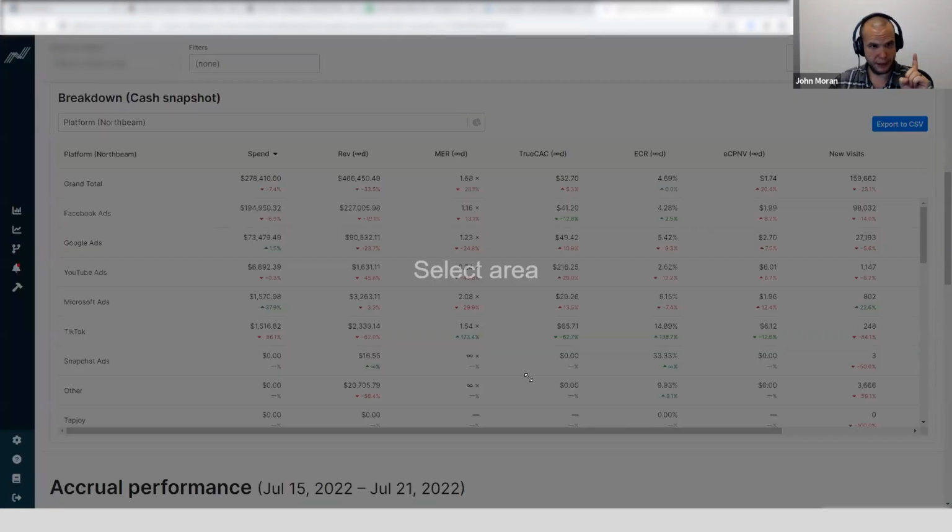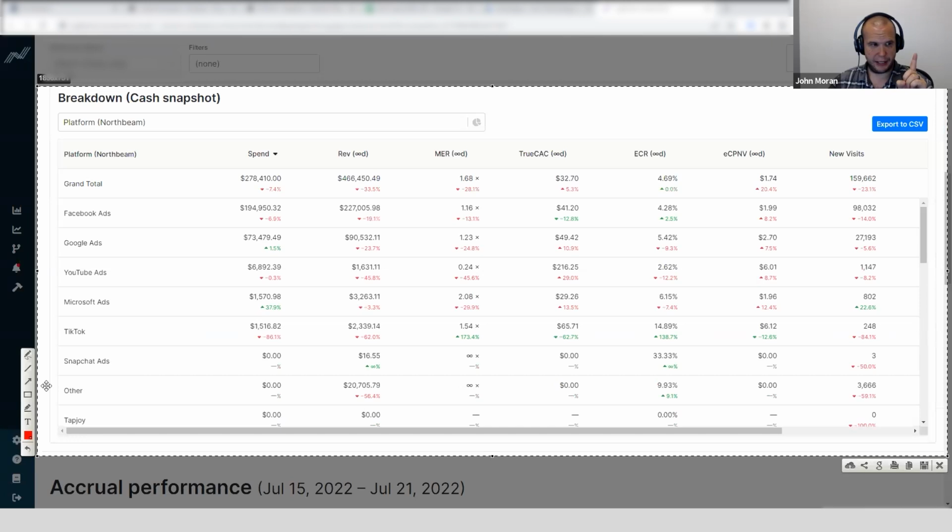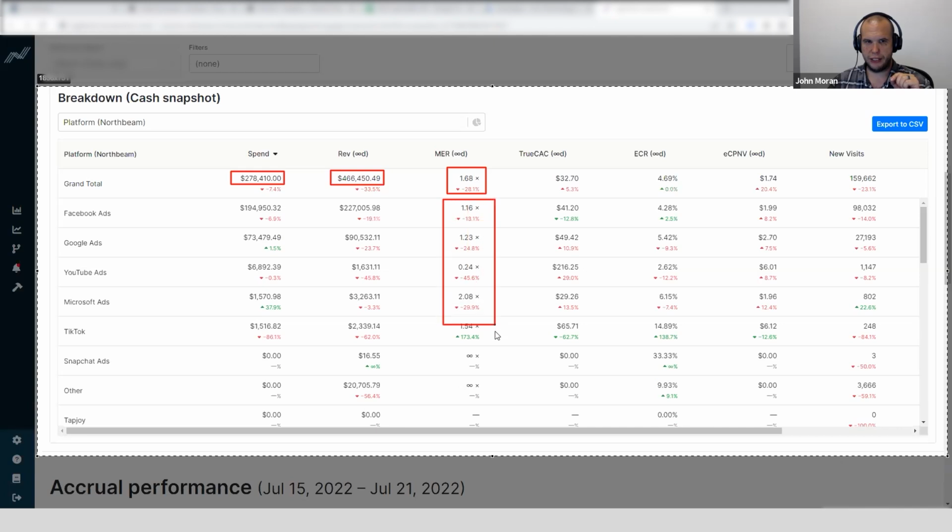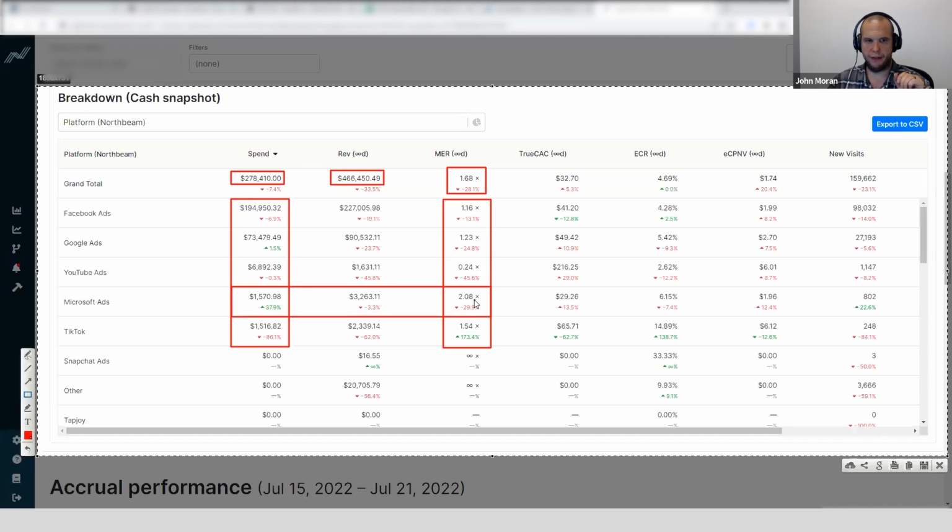Check this out. This is the last 7 days of this client. They've spent $278,000, made $466,000, for a global ROAS, also known as MER, media efficiency ratio, of 1.68. Now, if everyone looks at this list, and this is where all of our spend happened, you'll know that there's one that came in above the MER of 1.68.